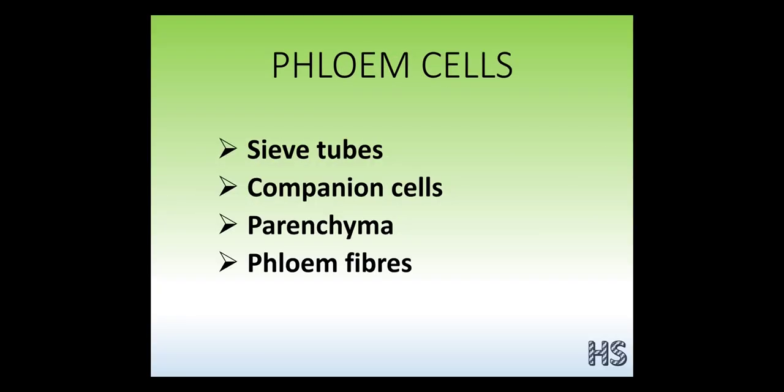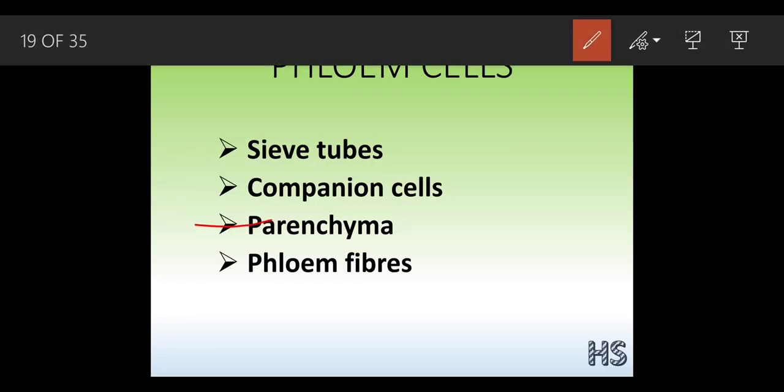Even we will have parenchyma in this part, and again the parenchyma function is the same as the xylem parenchyma. It will function for the storage of food. It mainly helps with the storage of starch, fats, and other organic food. What is starch? Starch is a type of carbohydrate.